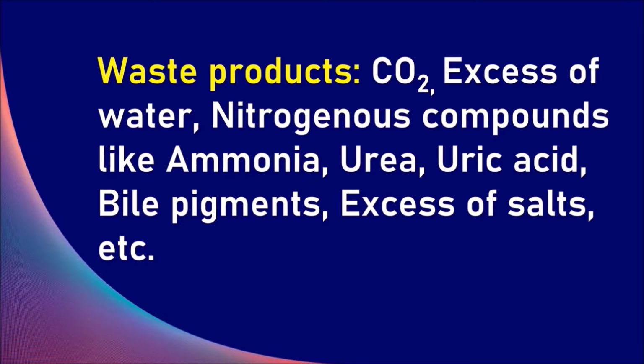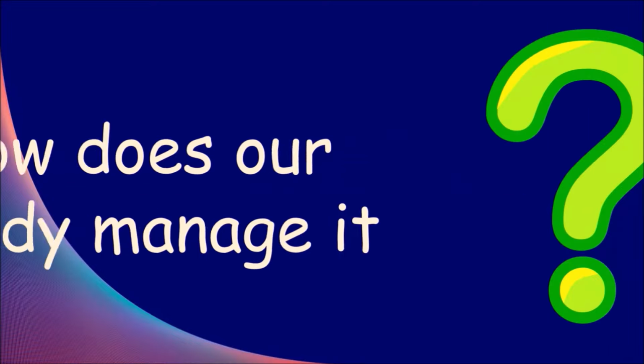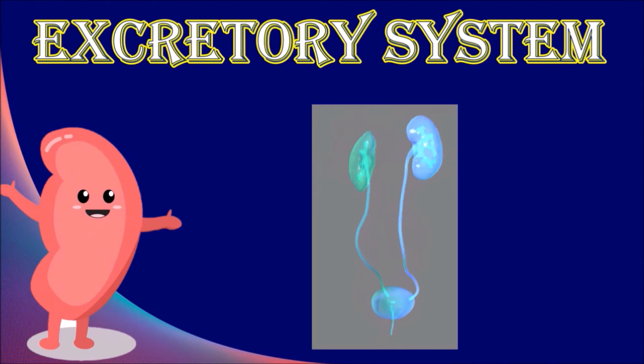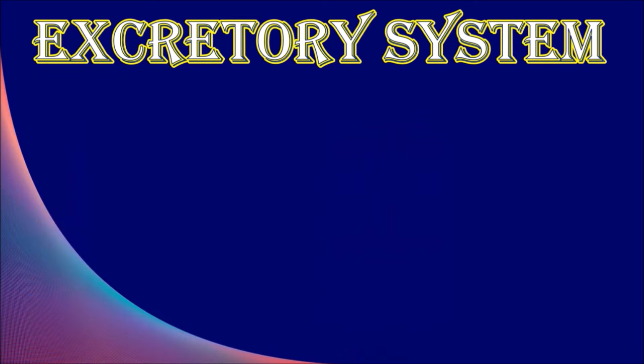Carbon dioxide will be released out of the body through the respiratory system. Then what about excess of water and nitrogenous substances? They may cause a lot of harm to our body if they remain in our body itself. Hence, they must be excreted out of our body. How does our body manage it? It is the excretory system that enables our body to excrete all the waste substances from our body and keeps us healthy. Let us learn more about the excretory system in human being.